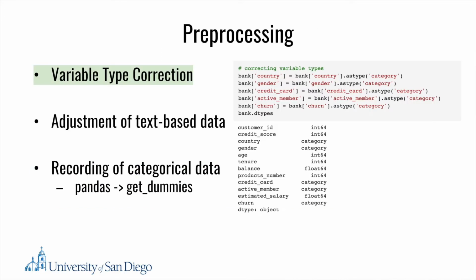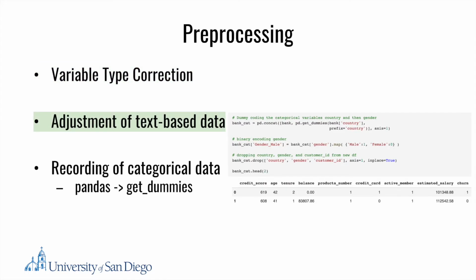The first step in pre-processing the data was the initial correction of the variable types. This step was important to ensure that future operations were able to be carried out without any issues. Next, the text-based data such as the variables country or gender, for example, were handled by using the Pandas getDummies function to recode the text-based data into binary categories. All initial text-based columns were then dropped as they were no longer necessary.